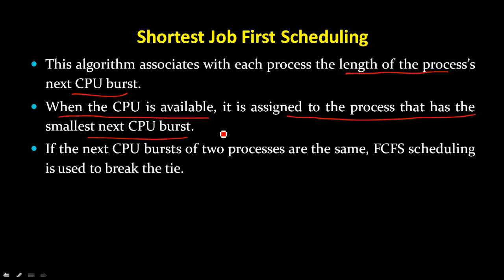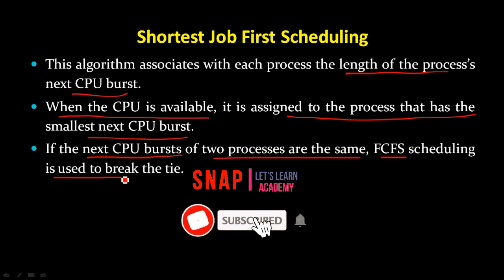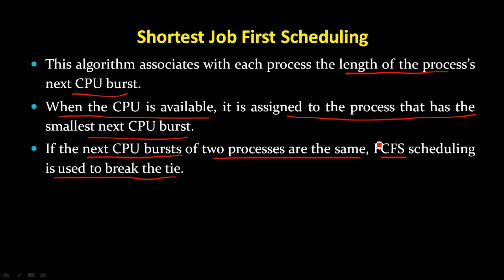Assume that the next CPU burst of two processes is the same, then we apply the first come first serve scheduling algorithm, and with the help of this algorithm we can break the tie between the two processes. Whichever process enters first will be served first, and whichever enters next will be served next in the shortest job first scheduling algorithm.